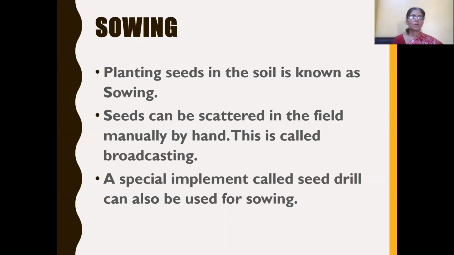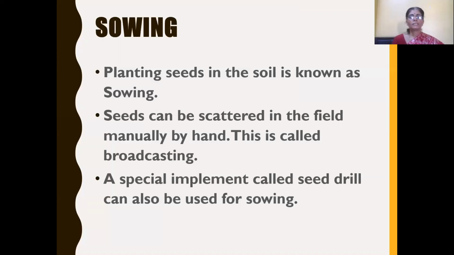This process is called broadcasting. What is the disadvantage of this process of broadcasting? As it is done manually, scattering the seeds by hand, in some places there will be overcrowding of seeds, which leads to overcrowding of plants.